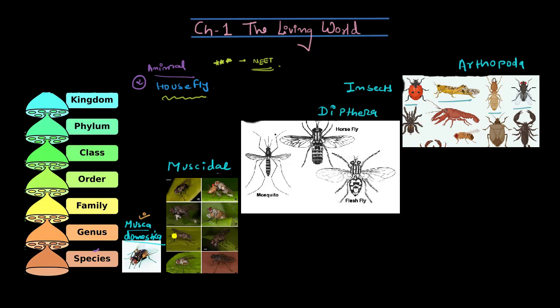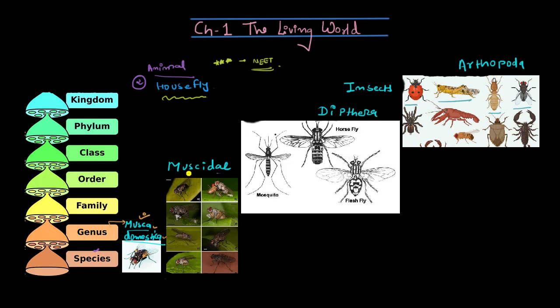Now, we know that on the basis of the binomial nomenclature system, the first word is your genus and the second word, domestica, is your species. So the species is domestica, and your genus automatically becomes Musca.